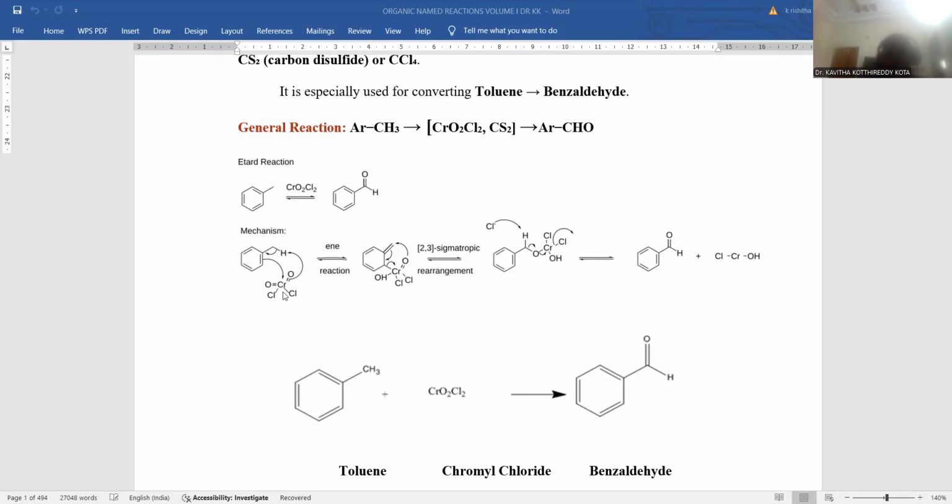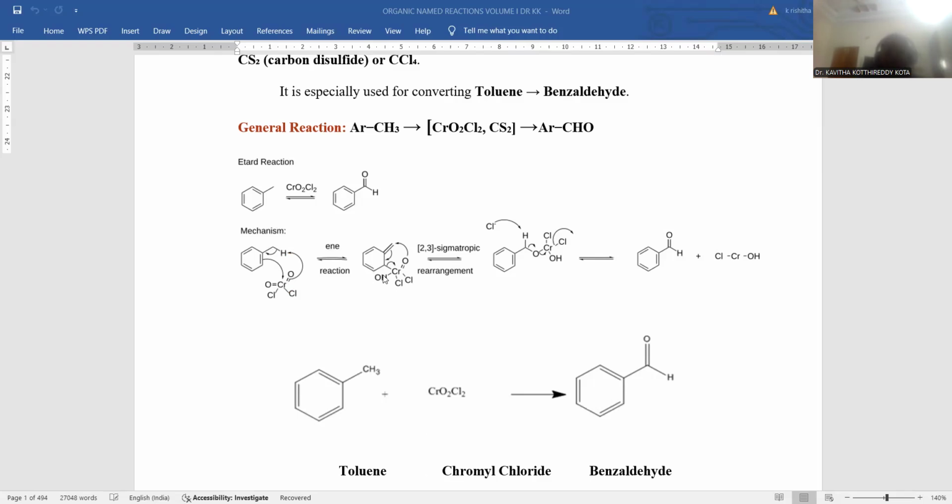Chromyl chloride, CrO2Cl2, is the right representation. Whenever this oxygen takes the hydrogen from the methyl functionality, the chromium experiences a deficit of electrons, as a pi bond is shifted toward the oxygen atom. That is the reason why pi electrons within the benzene conjugated system take part in bonding with this chromium atom.